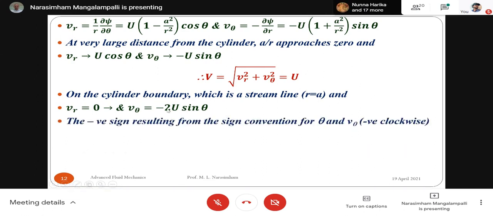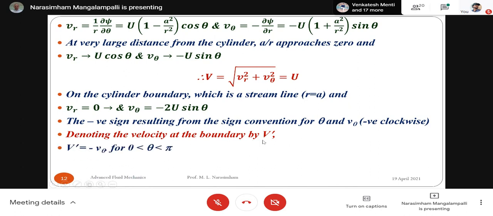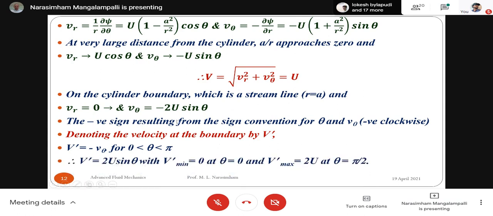So the negative sign results from the sign convention for theta and V theta. V theta is always considered as clockwise, but here we are getting it as a minus value. That means it will be anti-clockwise. So denoting the velocity at the boundary by V dash, I can say V dash is equal to V theta on the boundary for 0 less than theta less than pi on the cylinder. So it is equal to this value.